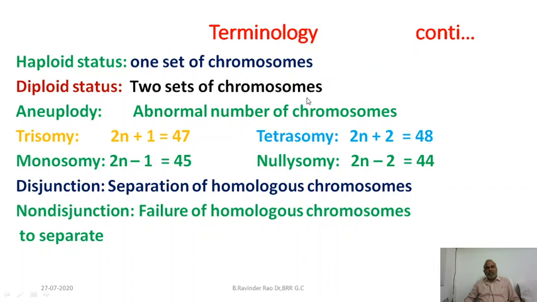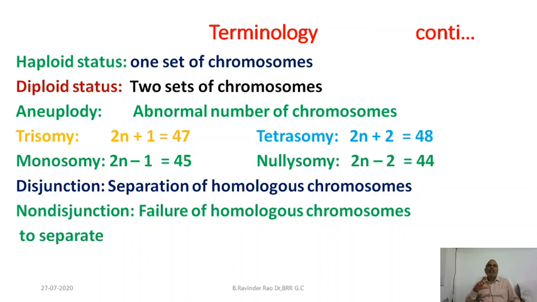In addition to haploid and diploid, there is a very special condition called aneuploidy status. Aneuploidy is a very special status, which may occur because of mutations. In this status, we have around the diploid number of chromosomes, but one chromosome is extra, or two chromosomes are extra, or one chromosome is less, or two chromosomes are less.